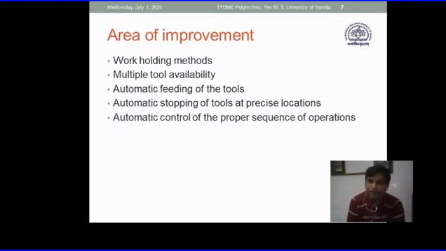Next is automatic control of proper sequence of operations. Suppose we are turning a job and we have two tools. One tool is for rough turning, another tool is for smooth turning. This operation you have done, so I am taking a very simple example.